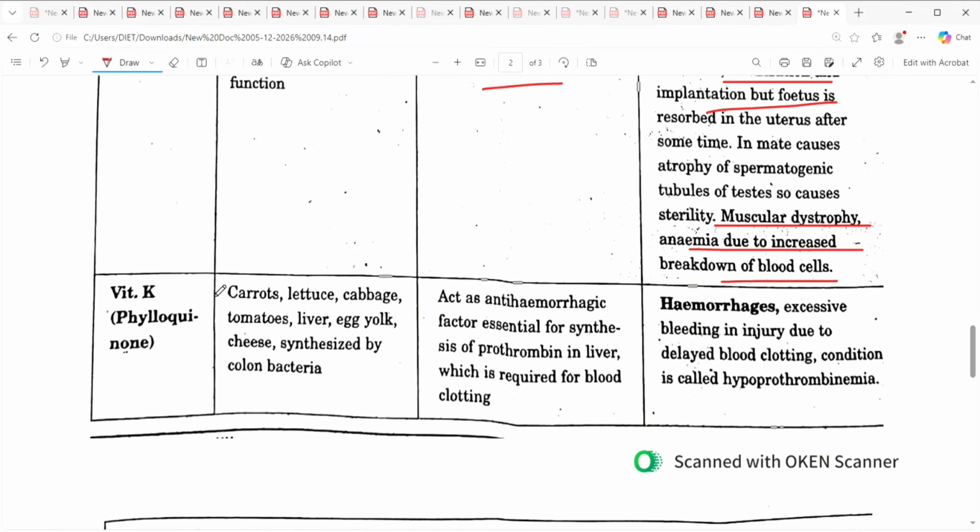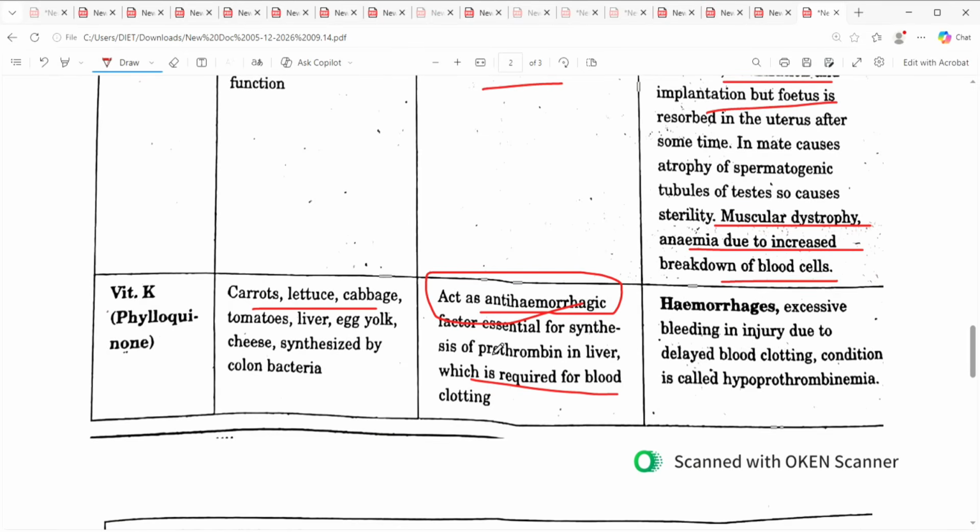Then coming to vitamin K, phylloquinone, seen in carrots, lettuce, cabbage. If vitamin K is not present, then if there is a blood flow injury, the blood will keep flowing. It will not clot. We call it the anti-hemorrhagic factor.